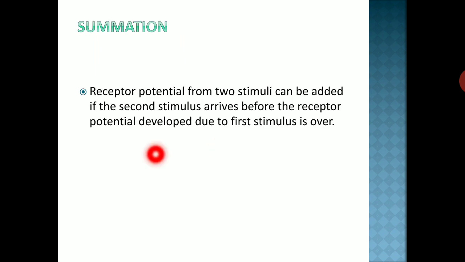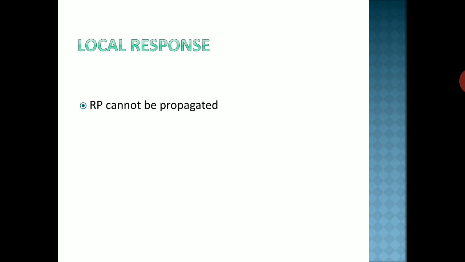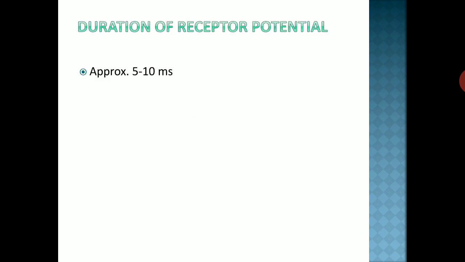Summation property: receptor potential from two stimuli can be added if the second stimulus arrives before the receptor potential due to the first stimulus is over. So there is a summation. Refractory period is not present in the development of receptor potential. Local response: receptor potential cannot be propagated. Duration of receptor potential is approximately 5 to 10 milliseconds.